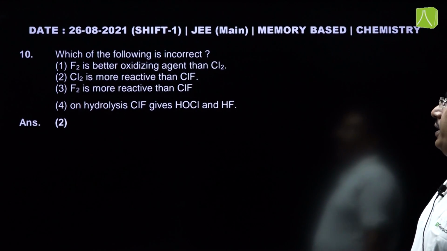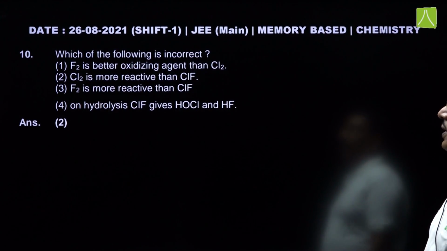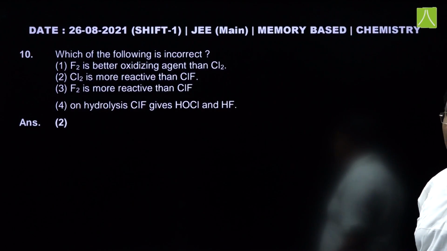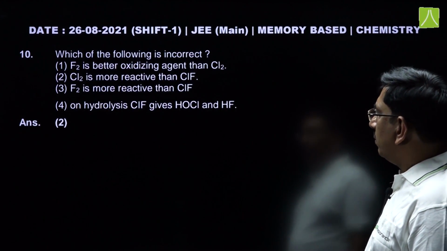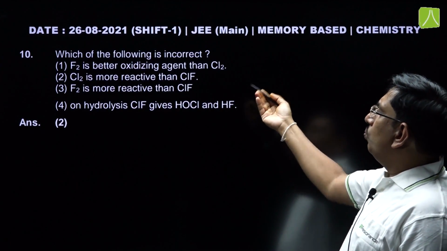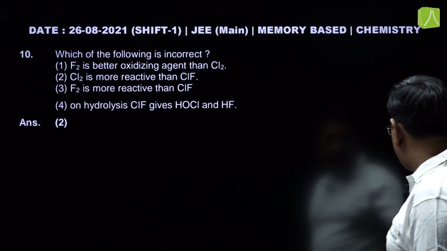Which of the following is incorrect? Fluorine is a better oxidizing agent than chlorine. Yes, it is a fact, fluorine is a stronger oxidizing agent than chlorine, and fluorine is more reactive than ClF.